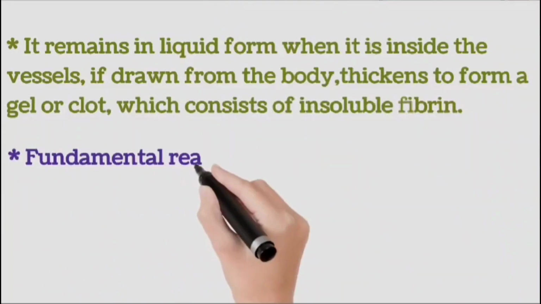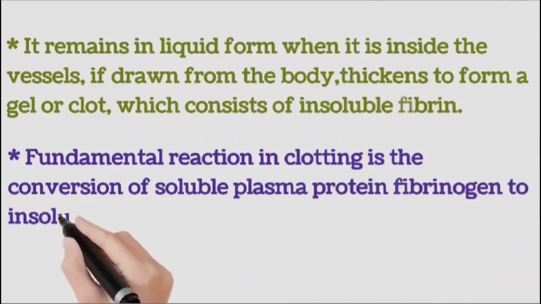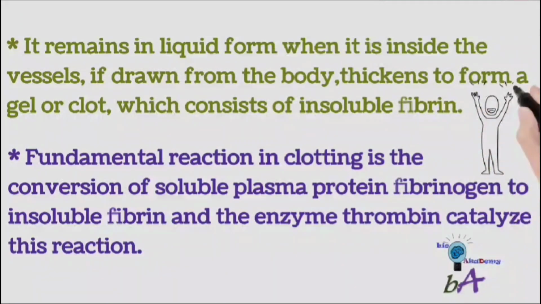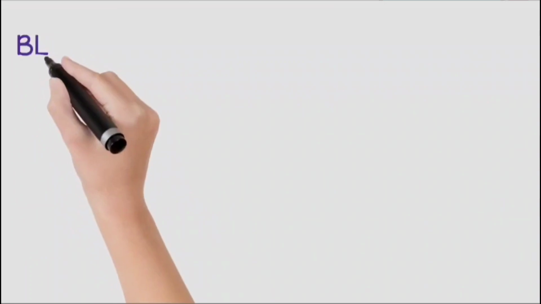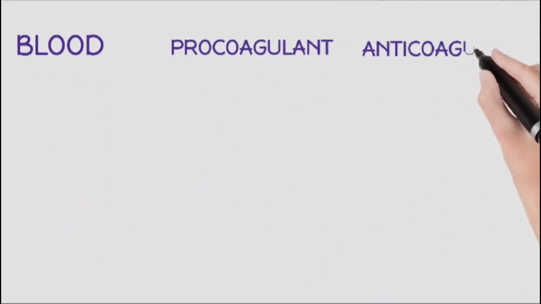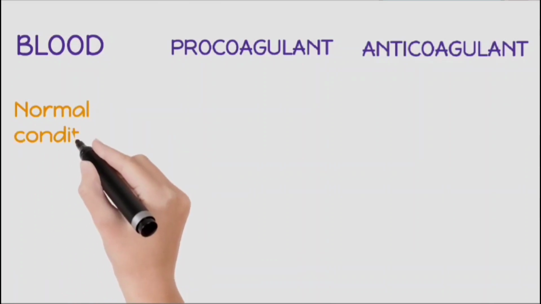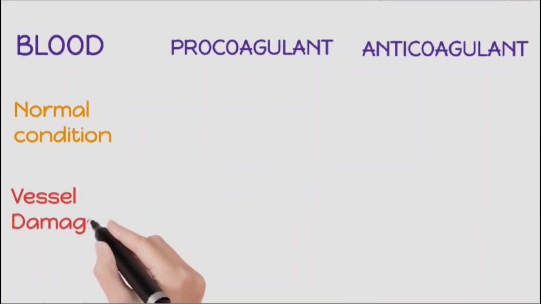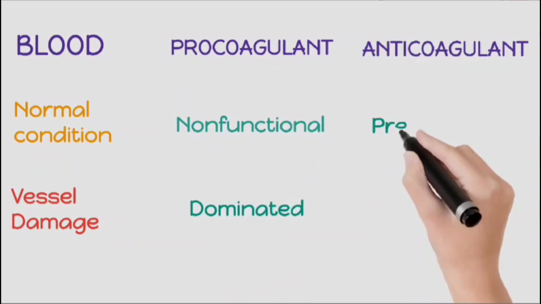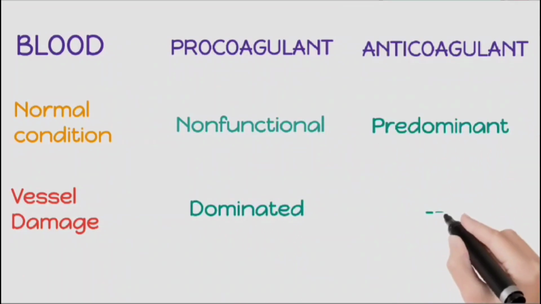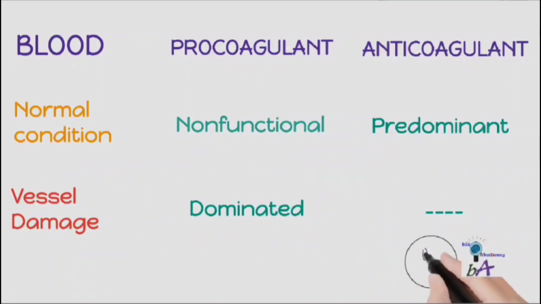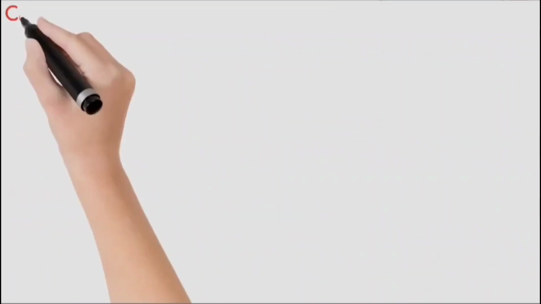The fundamental reaction in blood coagulation is the conversion of soluble plasma protein fibrinogen to fibrin to form a clot. If we consider the procoagulant and anticoagulant, then during normal conditions, the procoagulant is non-functional and the anticoagulant is predominant. But during vessel damage, the procoagulant is dominant, and the activation of different factors results in blood coagulation.